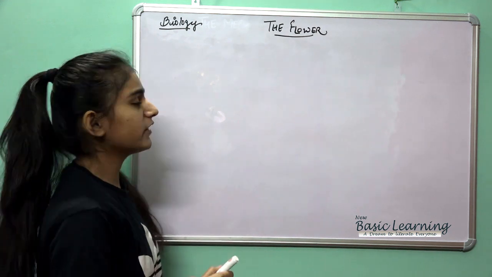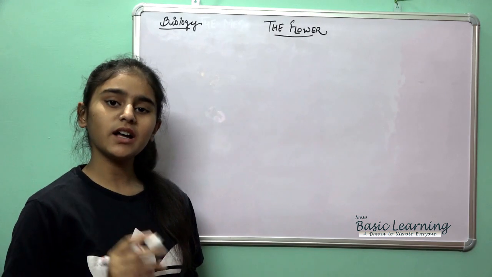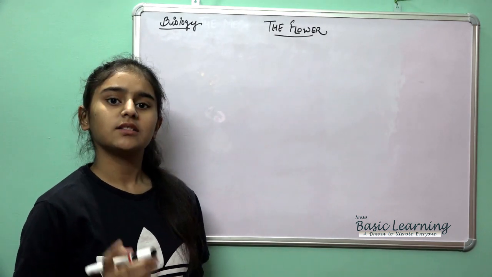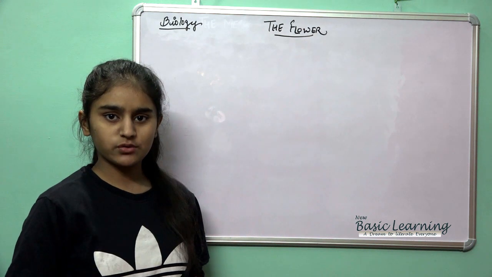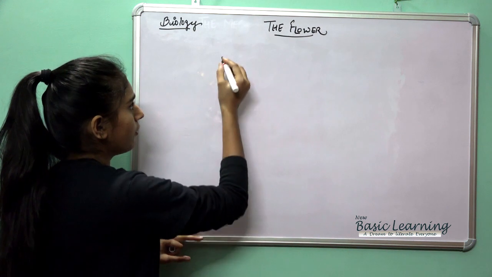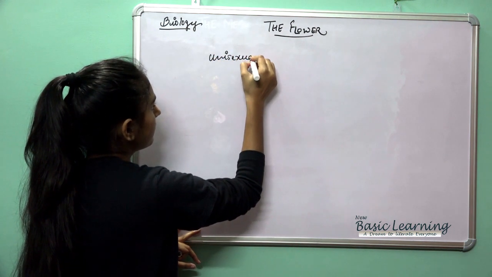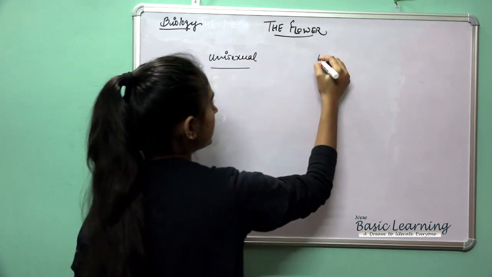If we talk about the parts of a flower, mainly the flower is of two types. First is the unisexual, and another one is the bisexual.